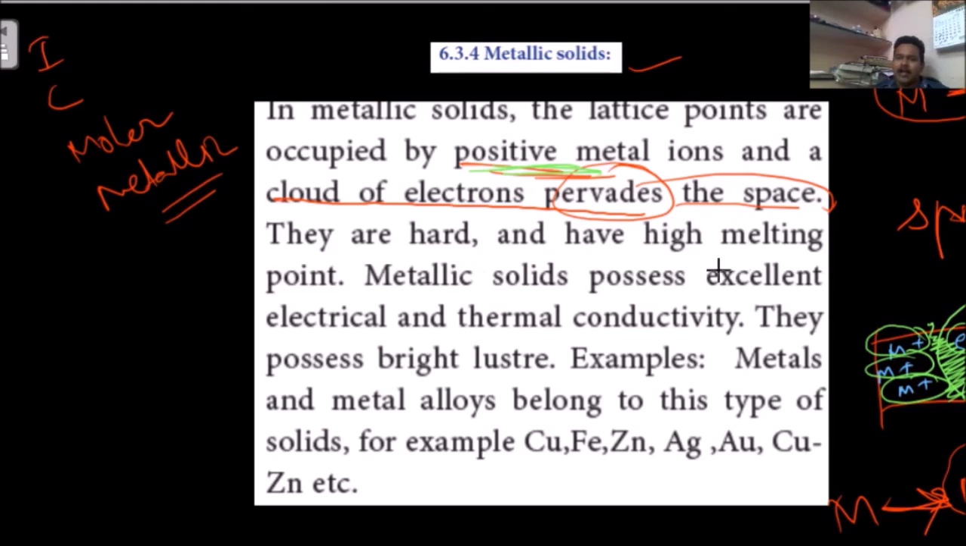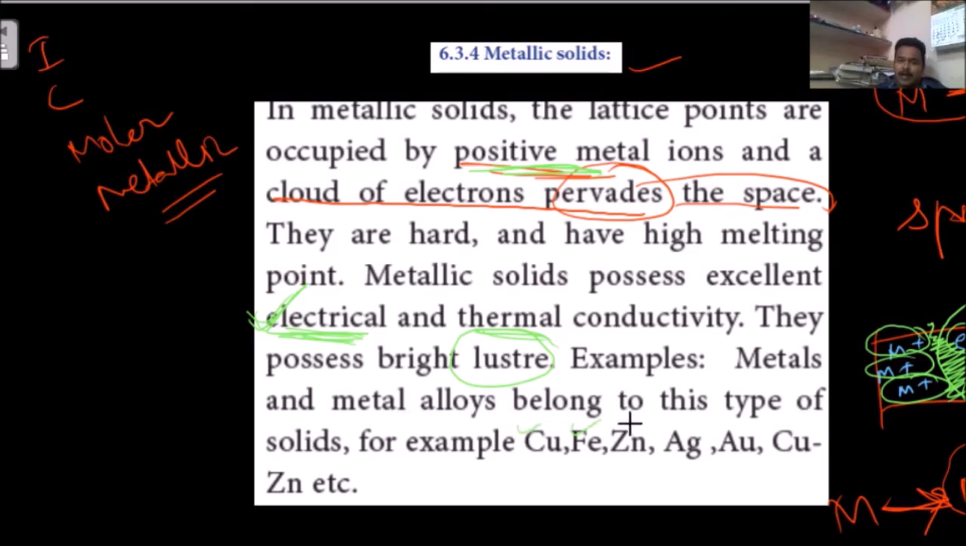They are hard, they have high melting points. Metallic solids possess excellent electrical and thermal conductivity. The remaining ones are not conducting electricity and are not good conductors of heat. Here, this metal is a good conductor of electricity and heat. They possess bright luster. Luster means shiny. Examples: metals and metal alloys belong to this type of solids.